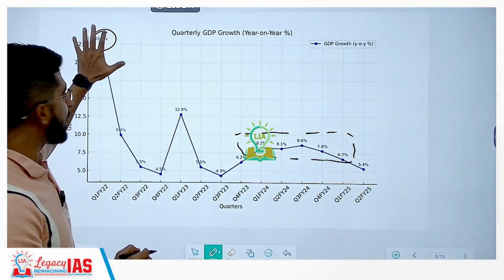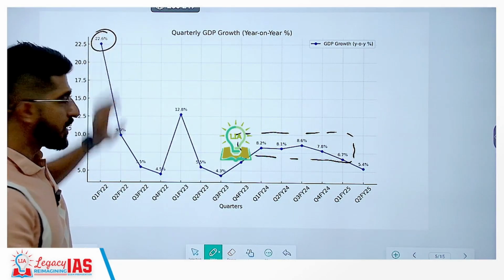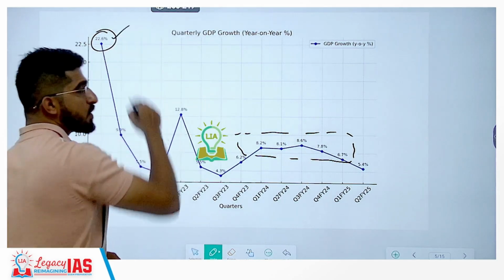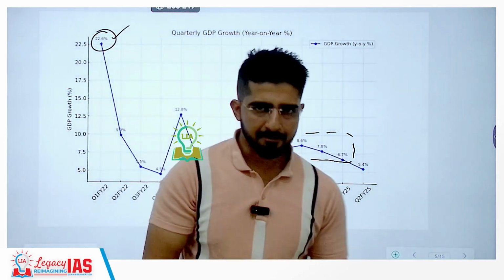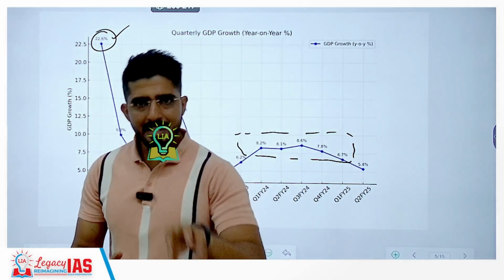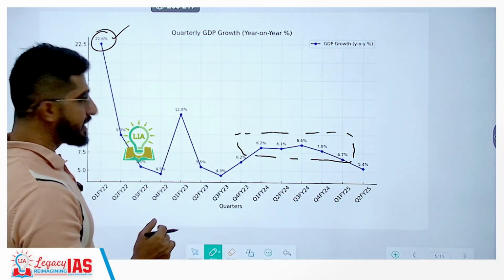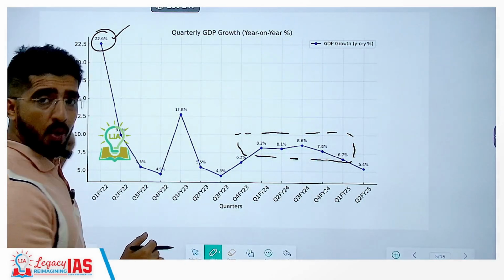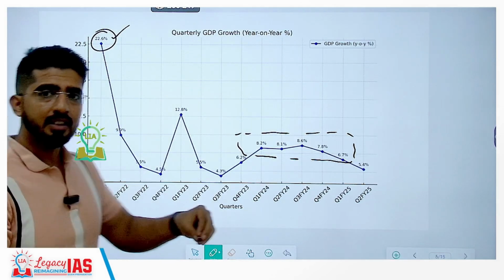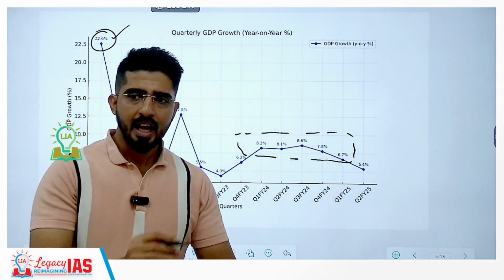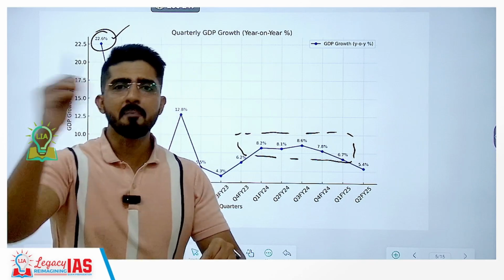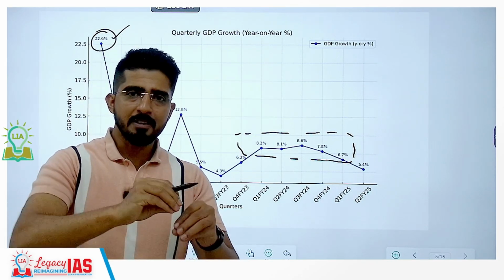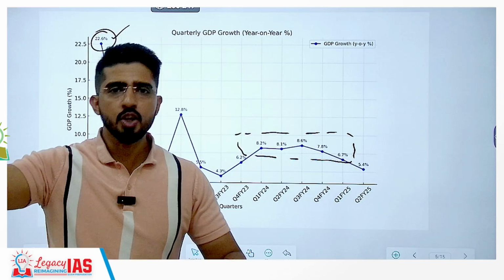Sir, why do we have this high number here? This was mostly due to what we call the base effect. In the previous year, that is the COVID year, the growth rates were very low. And when the economy sprang back to normal, it looks like a very huge shift.